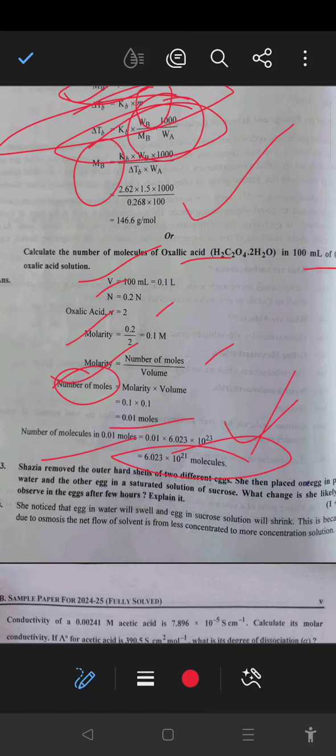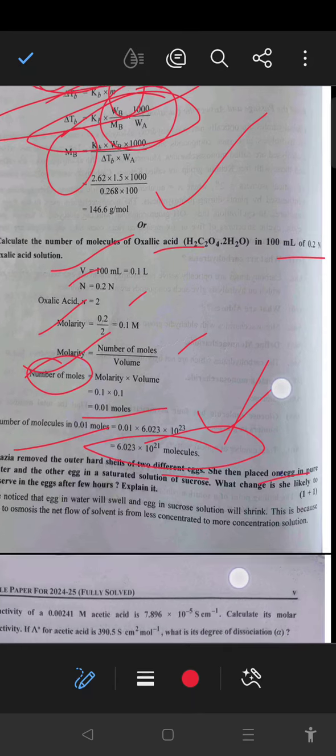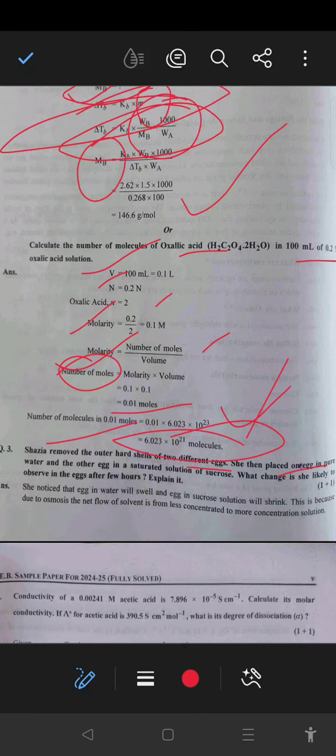Shazia removed the outer hard shell of two different eggs. She then placed one egg in pure water and the other egg in a saturated solution of sucrose.